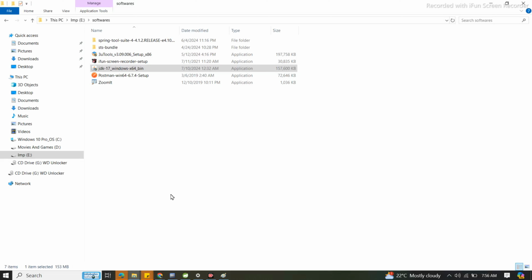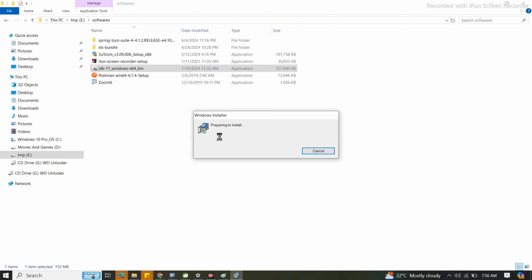It will take some time, because internally it will set up some build-related things. Then one Oracle pop-up page will come. You simply don't need to do anything, just click next, then finish. Then you can find Java set up in your system. Just click on this software, next, then finish.